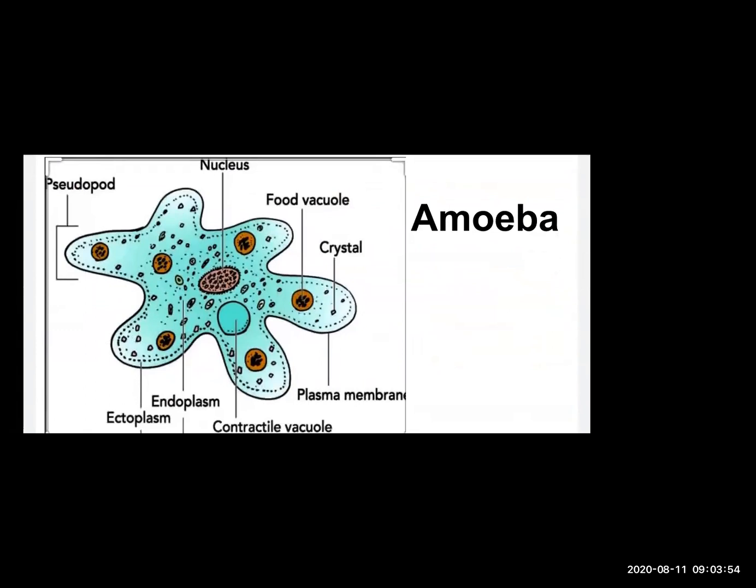This is an amoeba. Different animals have developed different shapes to survive in the environment. There is a great variety in the body structures of animals too. Here we can see a picture of an amoeba, which we cannot see with our naked eyes. If you want to see this amoeba, we have to make use of a microscope.